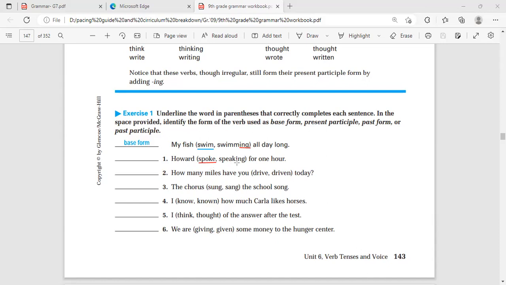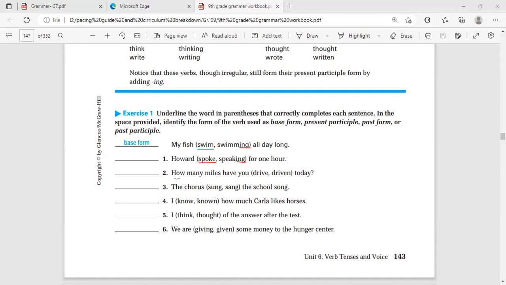Speaking is followed by am, is, or are. Now I don't have one of them, so spoke. Moreover, the sentence happened in the past, for an hour, that means after one hour, so it's in the past.